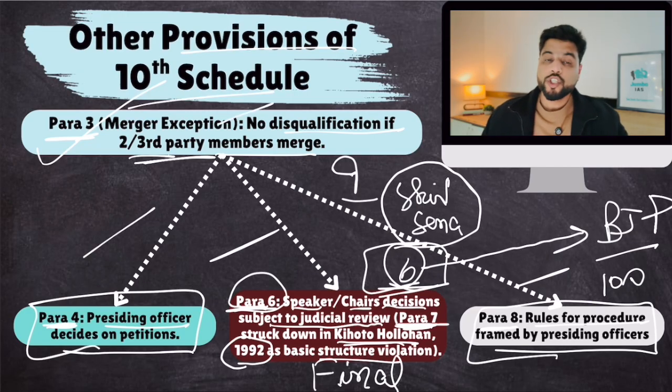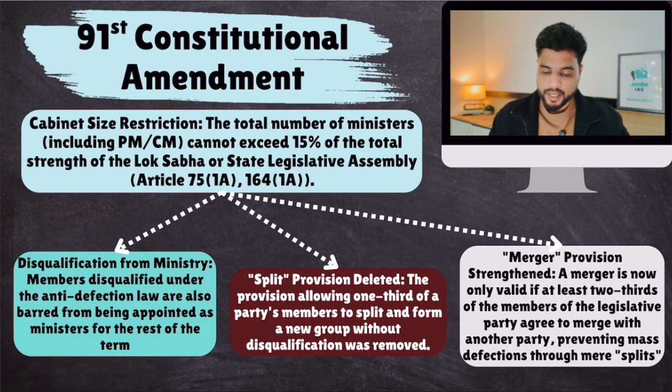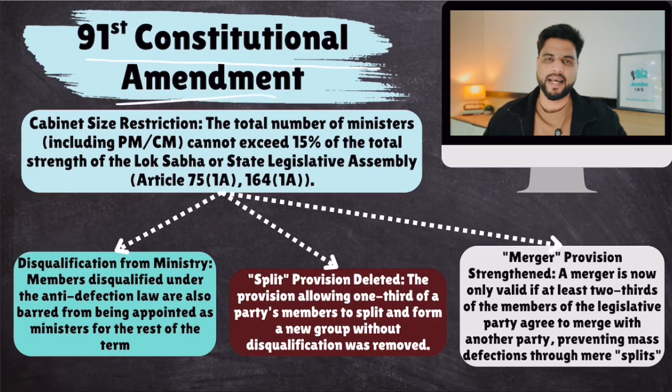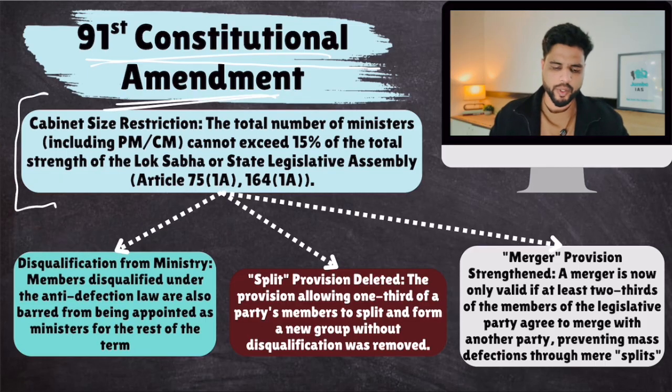Now, some changes were made to 10th schedule through another amendment to the Constitution. Okay, and that was the landmark 91st Constitutional Amendment Act of 2003. Now, what did 91st Constitutional Amendment Act do? Okay, so first of all, it did something which was not related to anti-defection. Earlier what used to happen was that there was no limit on how many ministers would come from the ruling party.